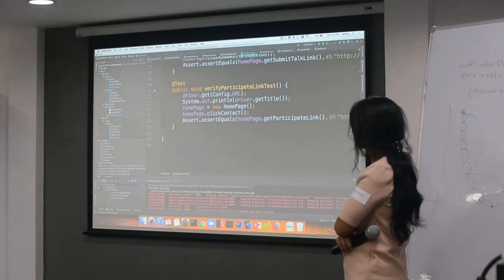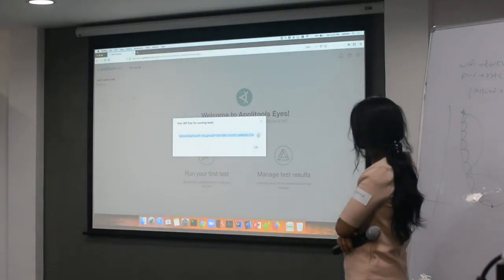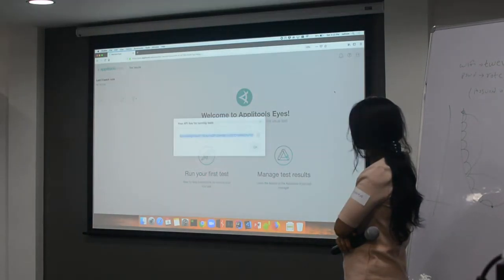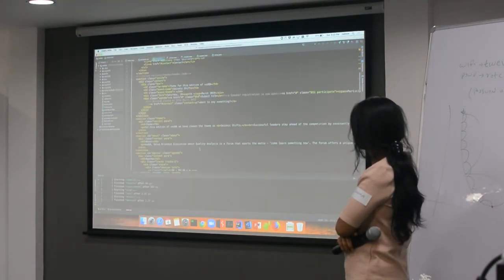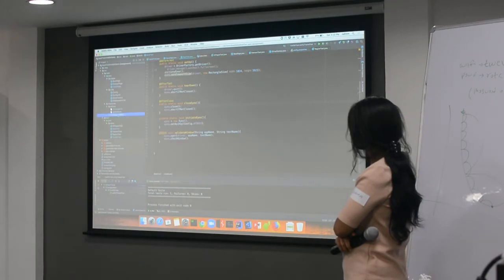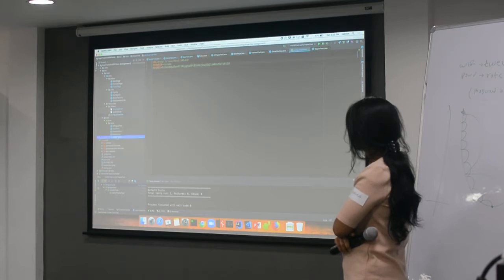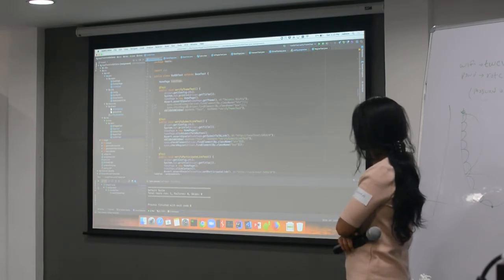So I'll just quickly let me use this. So this is the fresh Applitools account that we have got. So I'm just copying the API key. So I'm using this API key to run this test. So this is the API key, and we'll quickly see. So if you look at the code, can you zoom in?